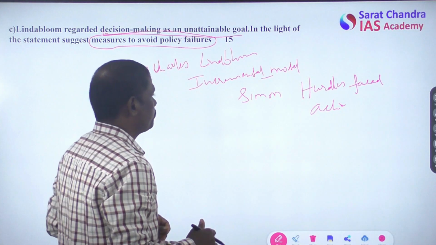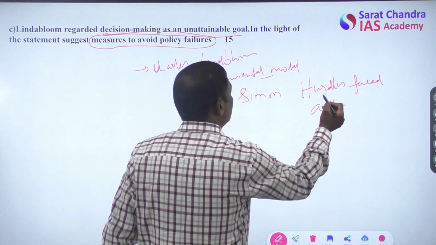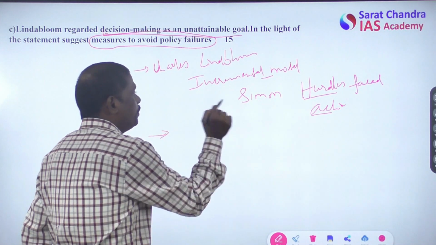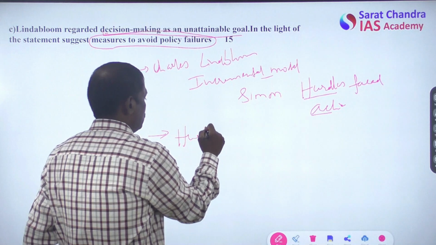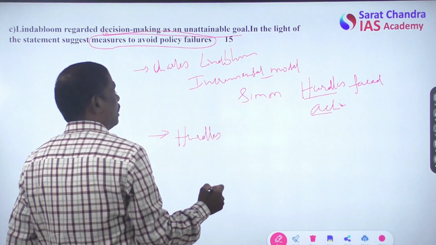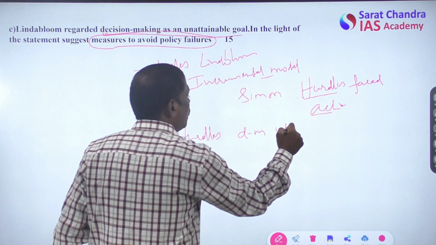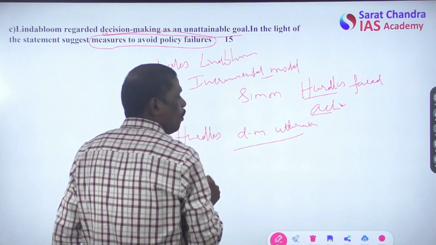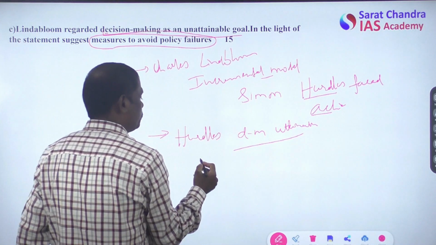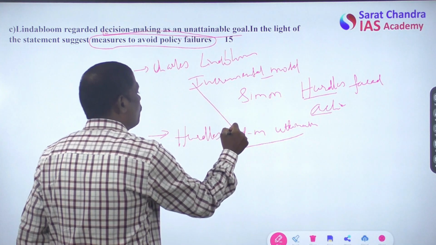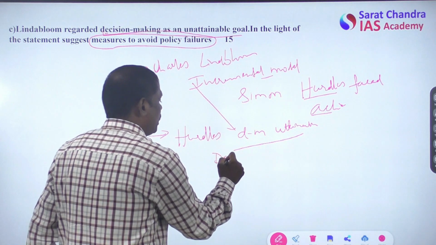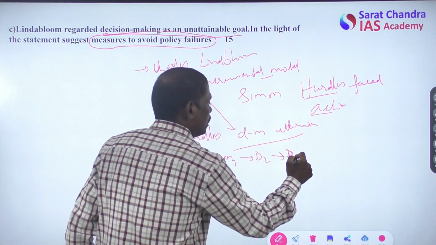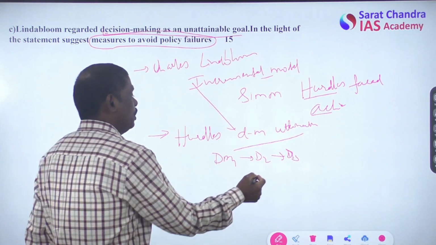So these highlight the different challenges or hurdles faced in achieving rationality, and it is because of these hurdles that decision making is unattainable. To overcome this, Charles Lindblom has provided an incremental model of decision making, where one decision is added to the other decision, and this simply goes on.